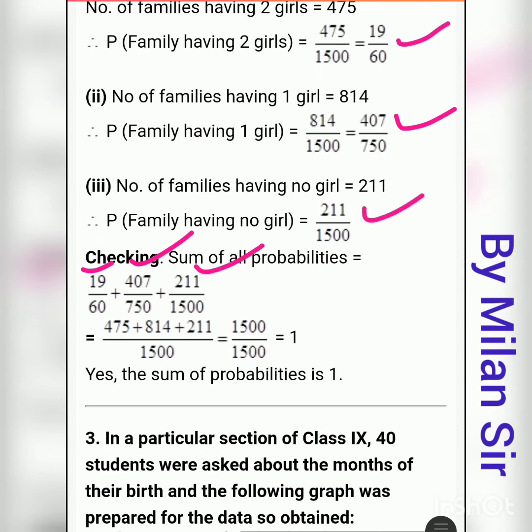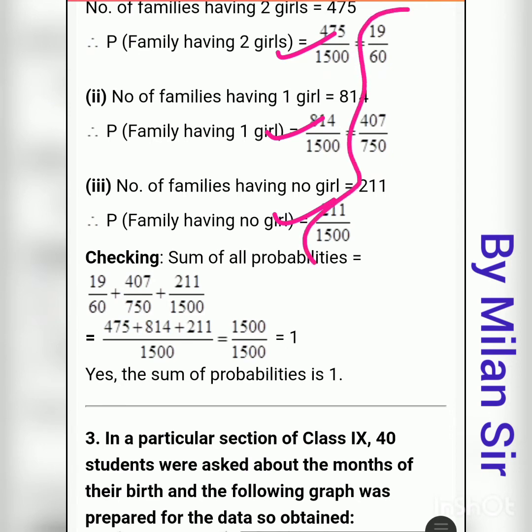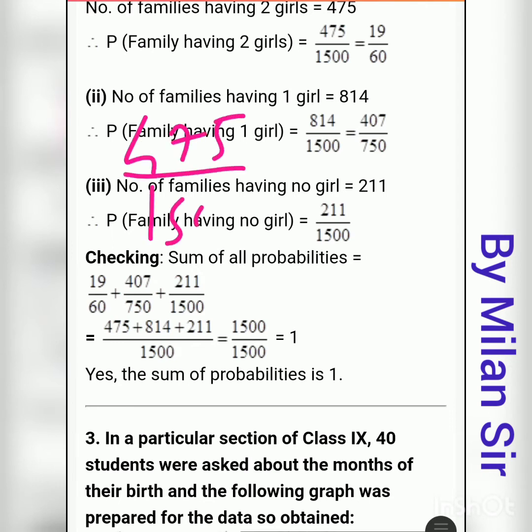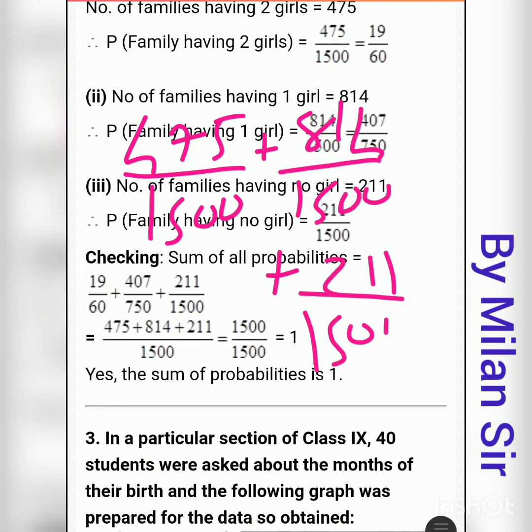But instead of writing these final answers, write the initial ones, because the denominators are the same. If we write the final answers, we need to take the LCM. So 475 divided by 1500 plus 814 divided by 1500 plus 211 divided by 1500.